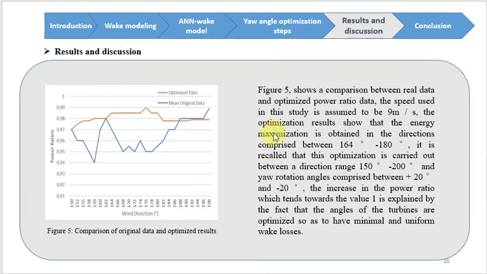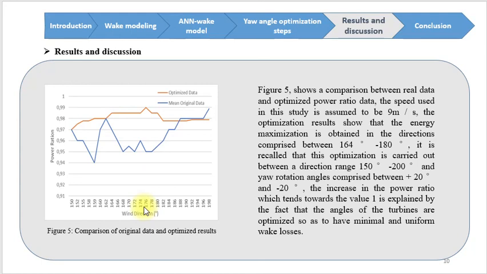Results and discussion. Figure number 5 shows a comparison between real data and optimized power ratio data. The speed used in this study is assumed to be 9 meters per second. The optimization results show that the energy maximization is obtained in the direction between 164 and 180 degrees.